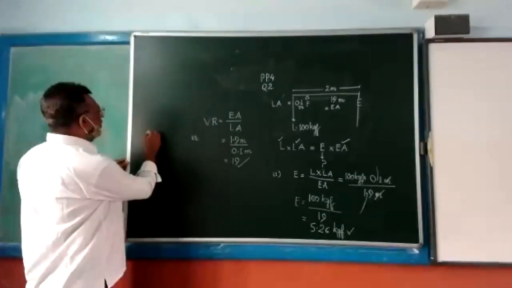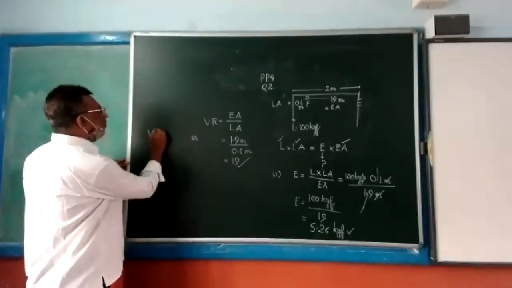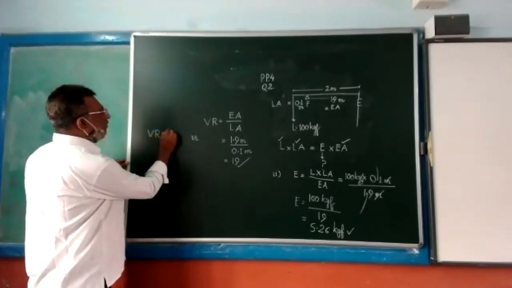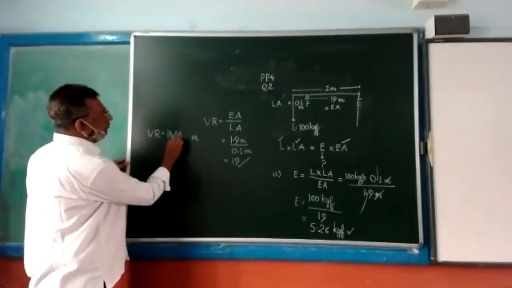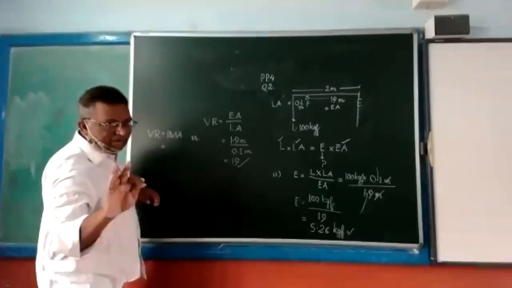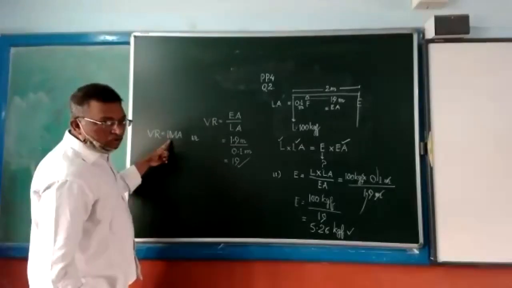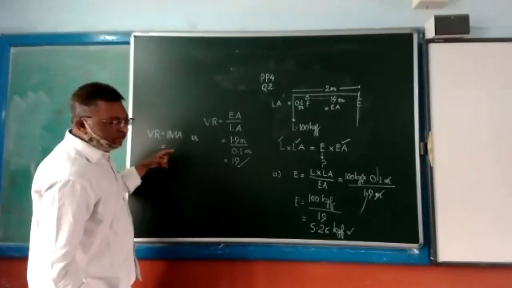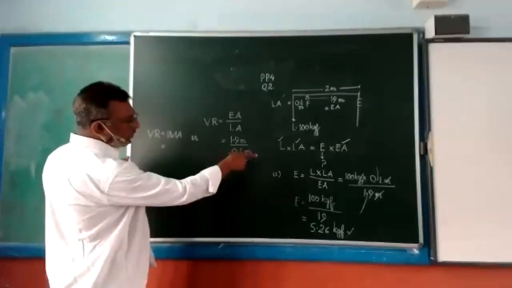Another way is there. What is the other way? For a perfect machine, velocity ratio is always equal to ideal mechanical advantage. What is L? Load is 100 kg.